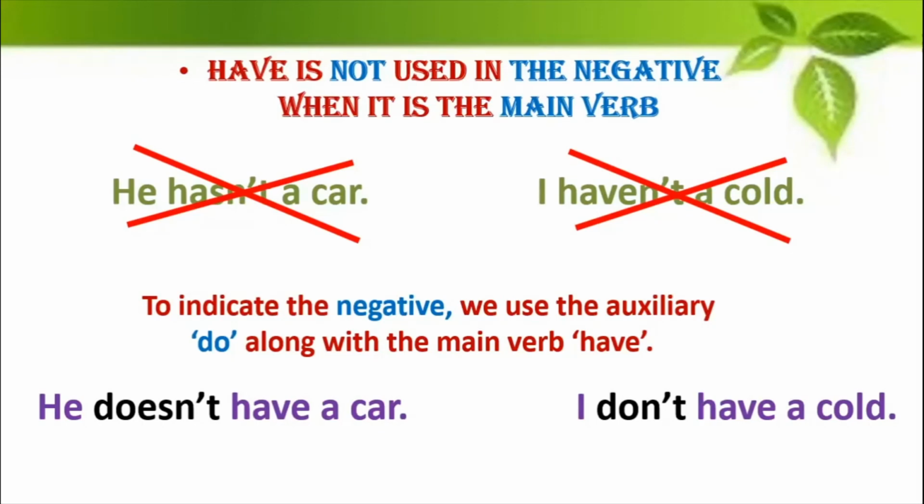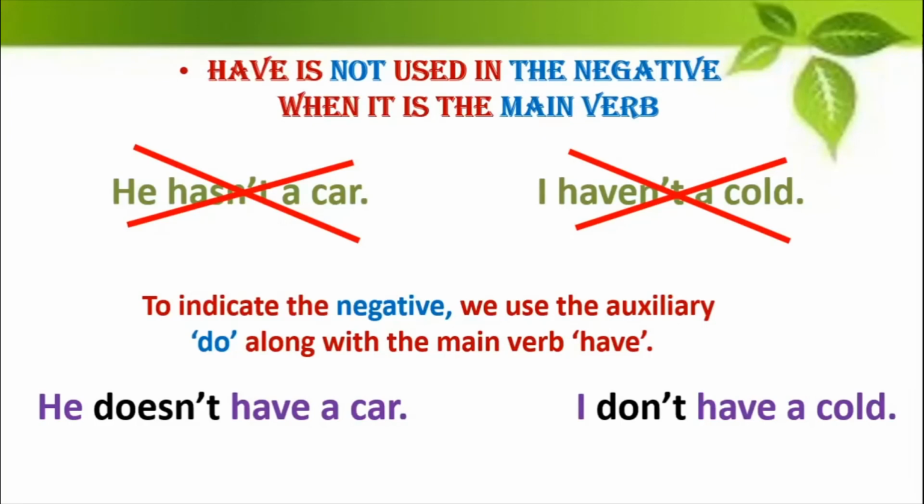Alright children, so today we looked at many interesting instances where the verb have is used. We saw the various forms in which it is used. For example, we say have, sometimes we say has, sometimes we say had, according to the tense and according to the person that you're talking about.